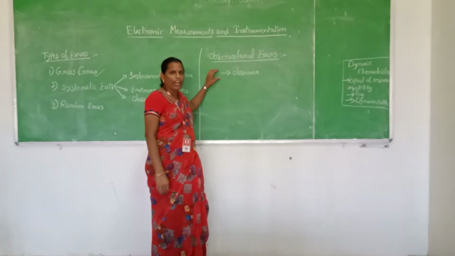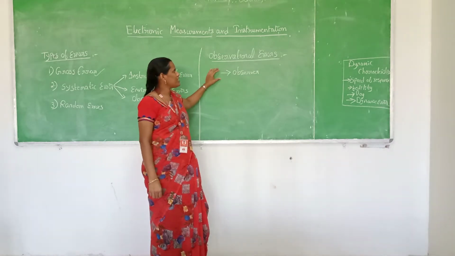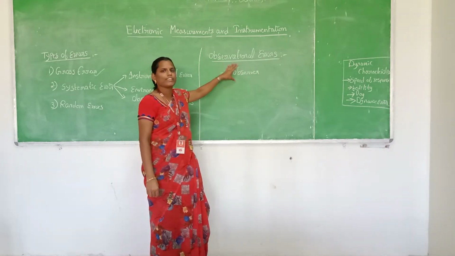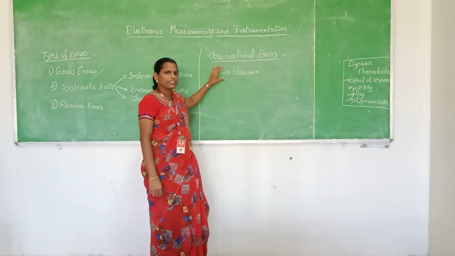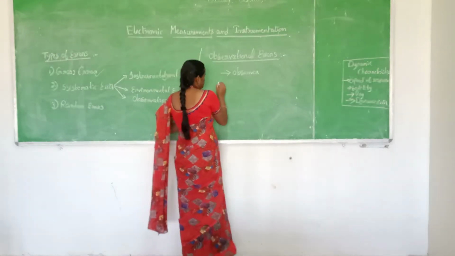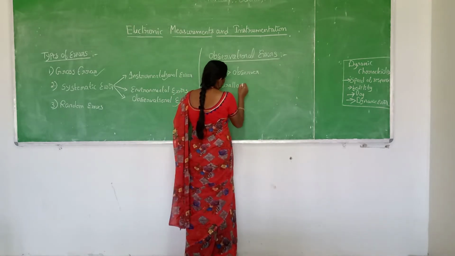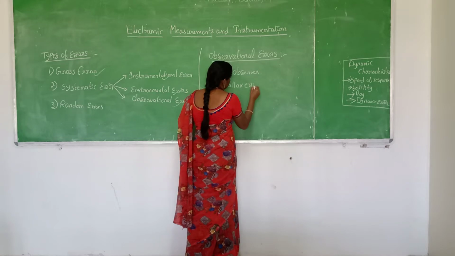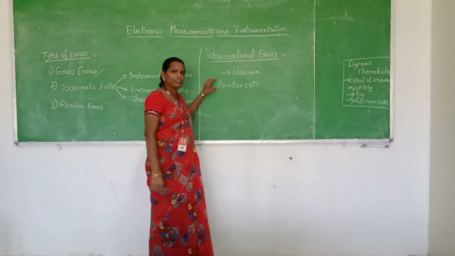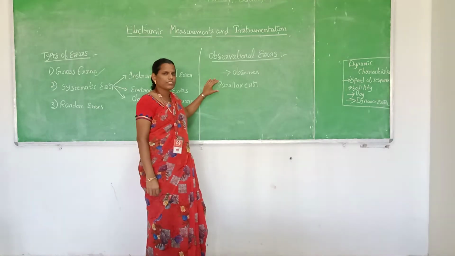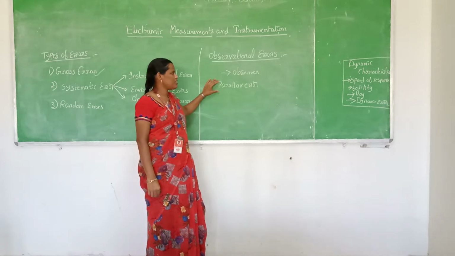Mainly the parallax error is produced with the help of this observation error. So we have to reduce this parallax error. How we are going to reduce this parallax error, which is done by the observer.